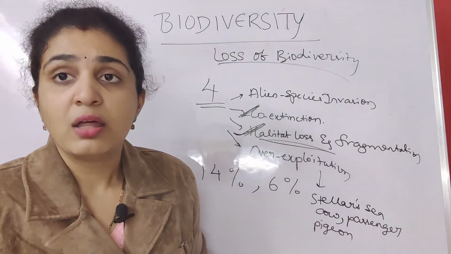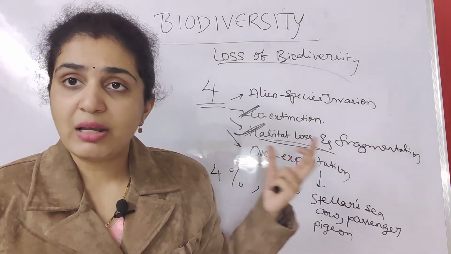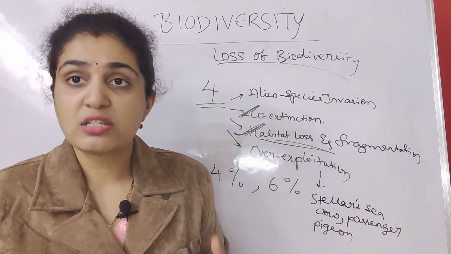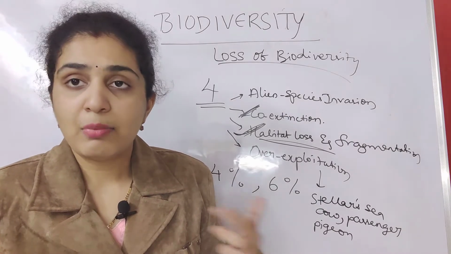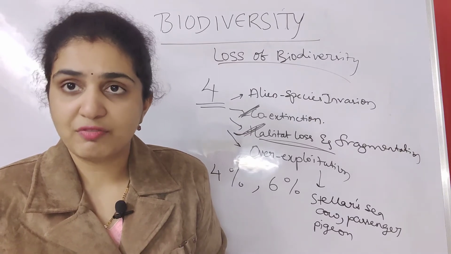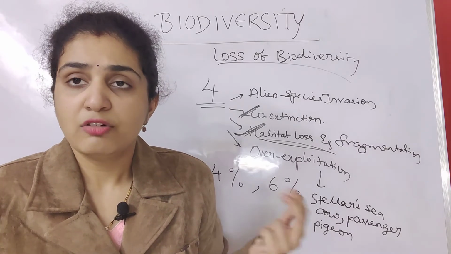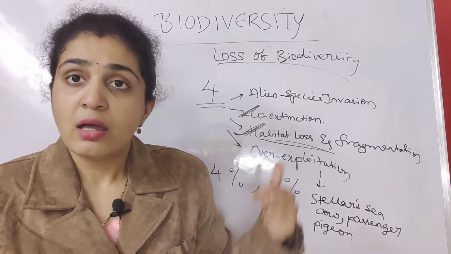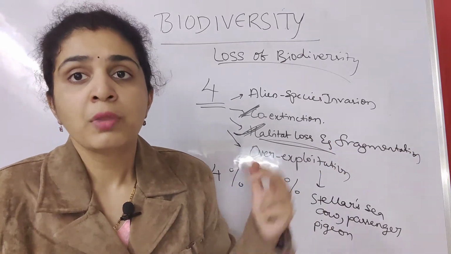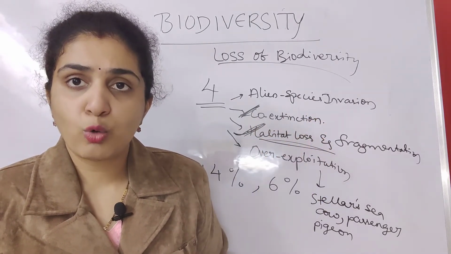So that is co-extinction. Then the plant-pollinator mechanism also. Bees pollinate the flowers of plants. But if the plants are not there, or if the bees are not there, will the bees be able to survive, or the plants? They should get food, and the pollination mechanism should take place. If both are not happening, that is called co-extinction. Two systems are getting damaged here. So that is associated with co-extinction.